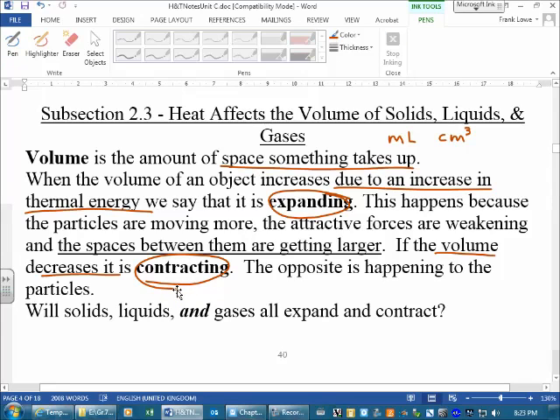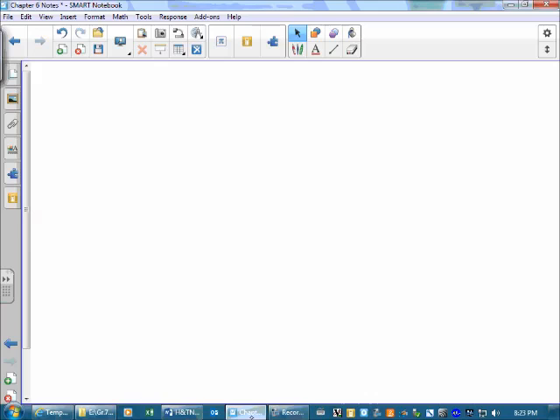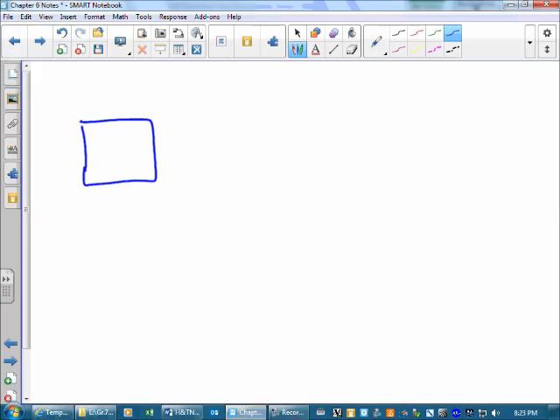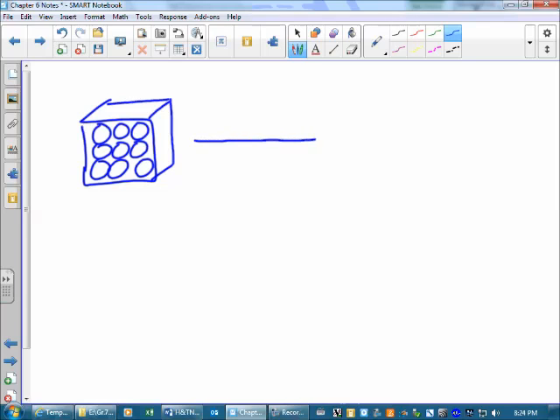Now, we're going to just go to a fresh page here. So here's a metal cube, we'll say. It's three-dimensional. I'll put the 3 dimensions in there. So it's a metal cube. And for simplicity, I'm going to draw in 9 particles. And of course, we know that there's way, way more particles than that. And we're going to heat this up. So there's a little bit of heat. Whoosh. It's like it's coming to life.